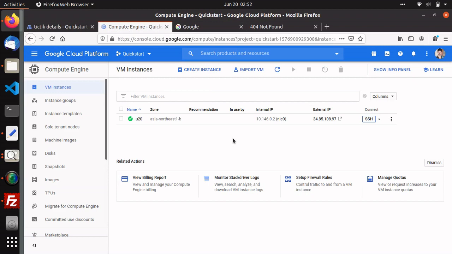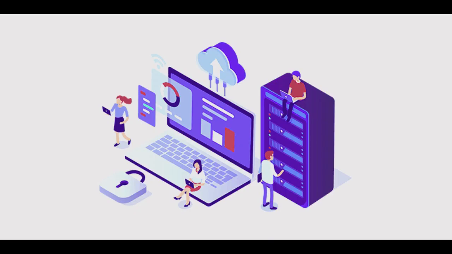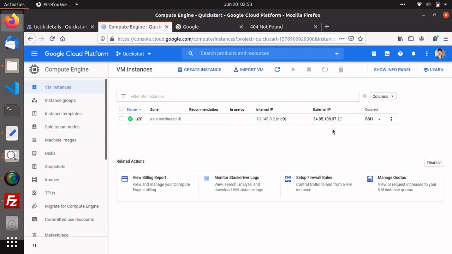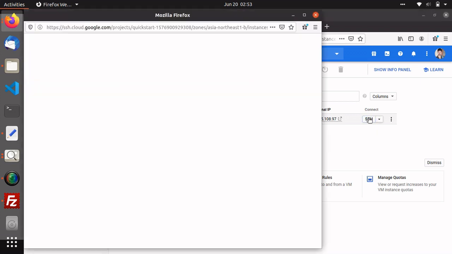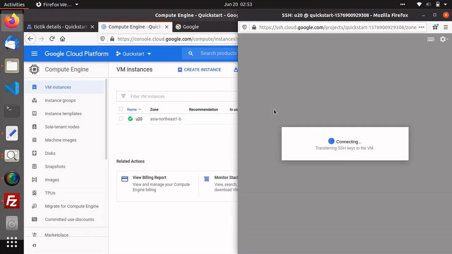Here is my free hosting which is running on Ubuntu 20, which is the latest version of Ubuntu. Before that, let's understand what is hosting. It is a computer owned server which stores a website or other data so that it can be accessed over the internet from anywhere. You can access your host by simply clicking on this button. It will open a web terminal.